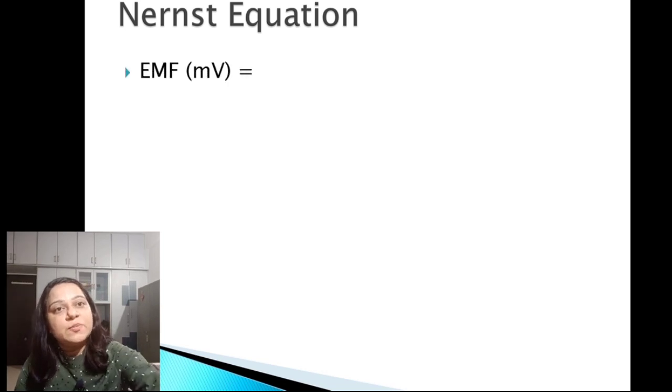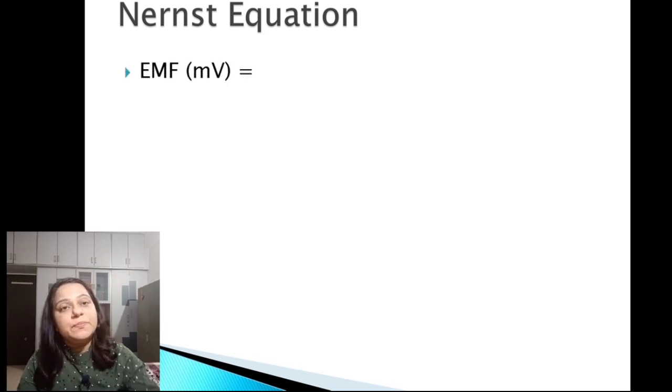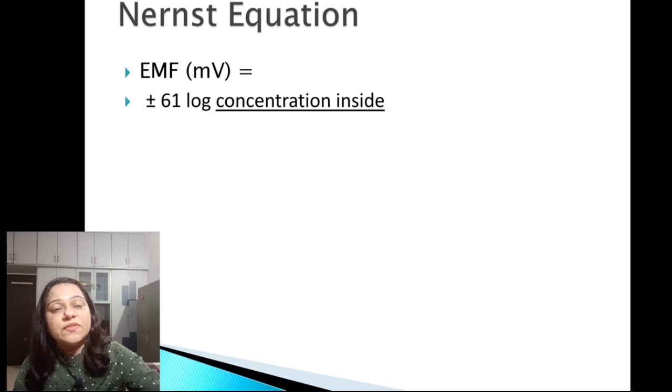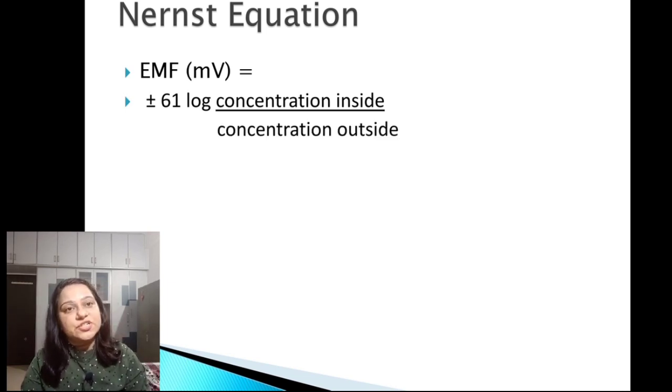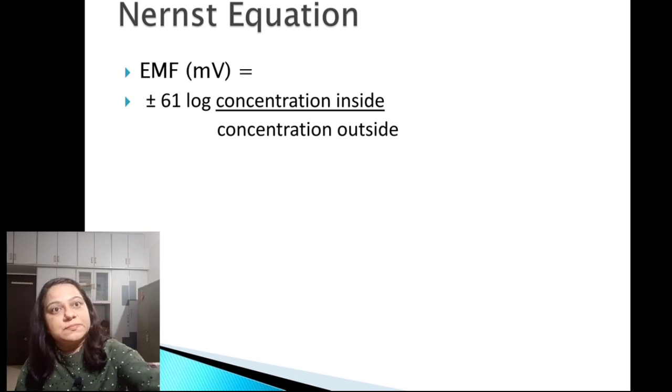Nernst potential can be calculated by the equation: EMF equals plus or minus 61 log of concentration inside divided by concentration of that particular ion outside. Plus or minus is indicated according to the type of the ion selected. Plus is for a negative ion and minus is for a positive ion.